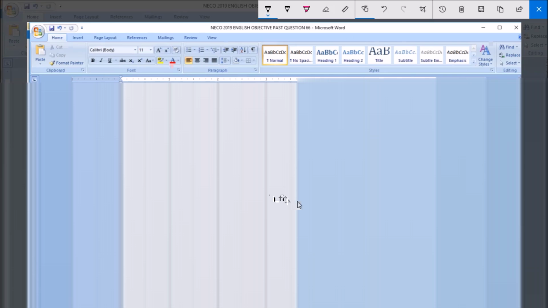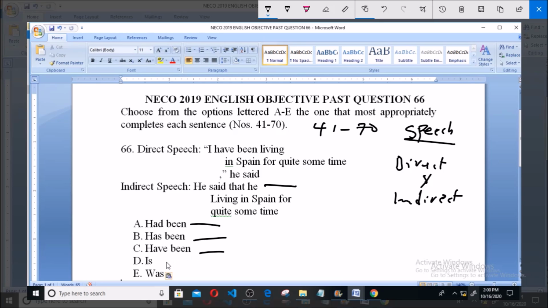Option A, had been. B, has been. C, have been. D, is. E, was. Now first and foremost, the statement did not tell us if the speaker actually changed environment, so we cannot use past. Say I've been living.